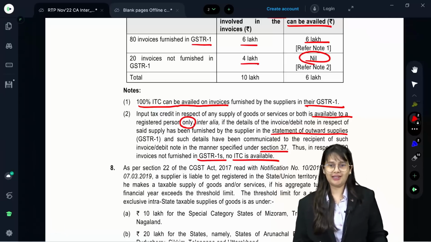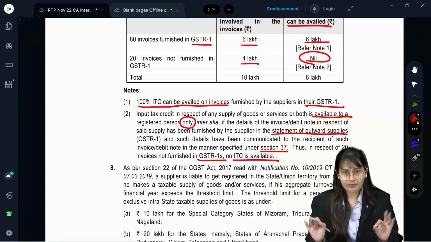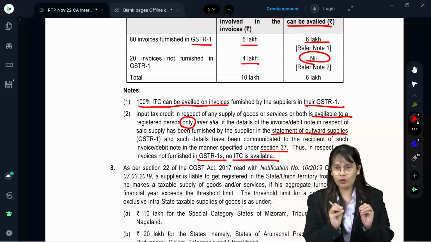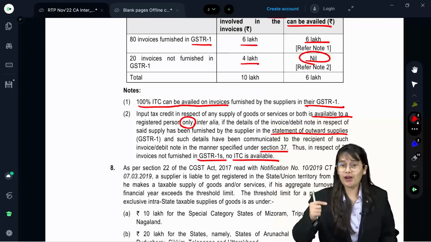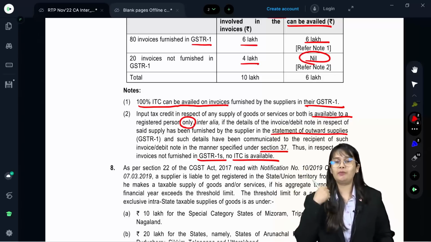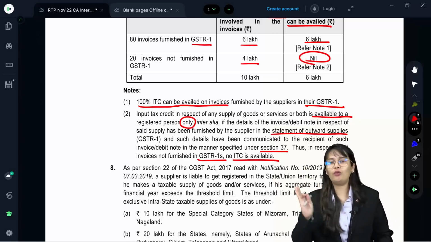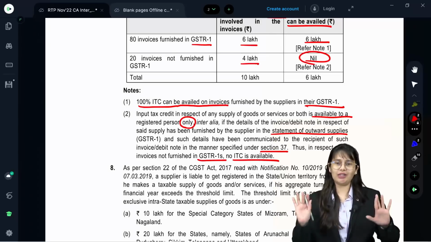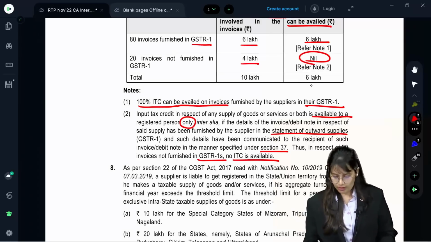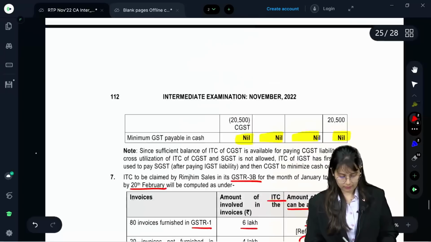Now, they have written like this. You can simply write invoices or debit note furnished by supplier in their GSTR 1 and communicated to recipient in GSTR 2B, then only ITC is allowed, otherwise not allowed. Hence, for 20 invoices, ITC is not eligible. Okay. So, answer would be 6 lakh.